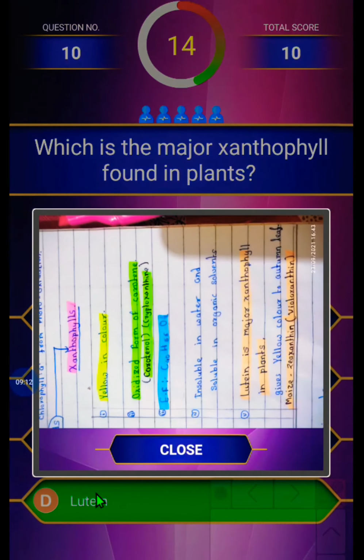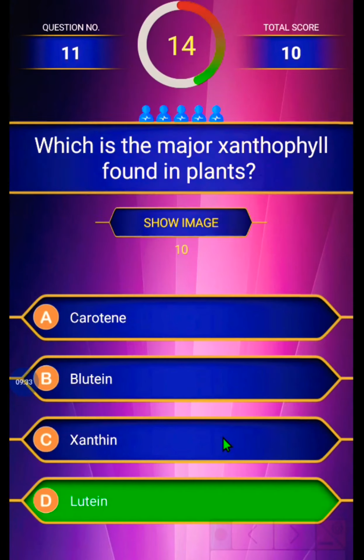Extra information about xanthophyll. It is yellow in color and it is the oxidized form of carotenes. The empirical formula is C40H56O2. It is insoluble in water and soluble in organic solvents. Lutein is the major xanthophyll in plants. Okay. Next one.